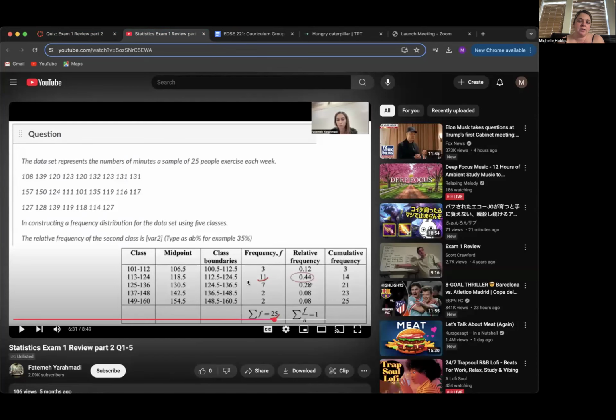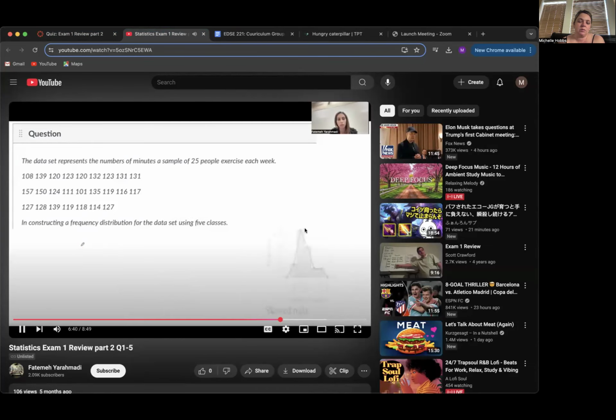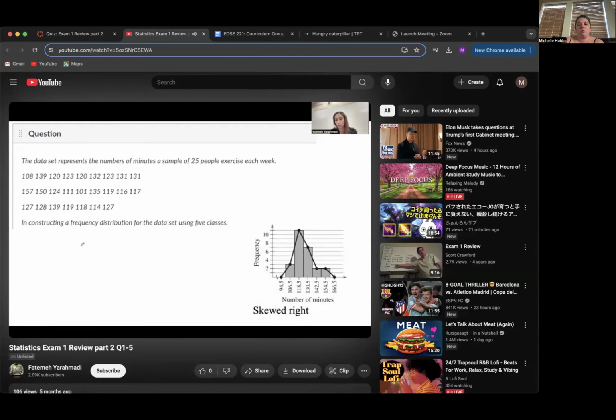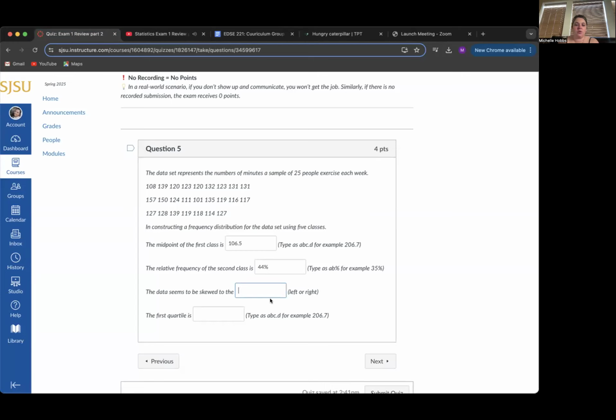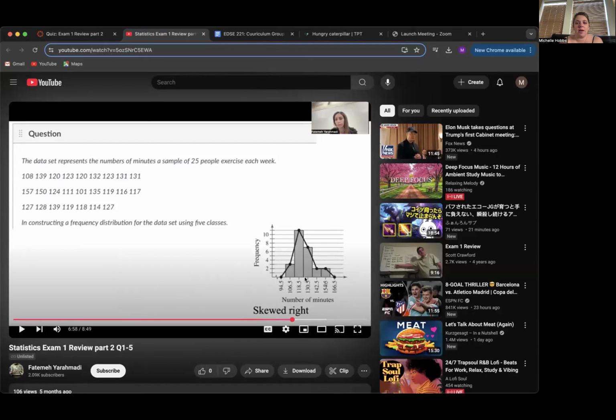And the data seems to be, let's see. Let's move on to the next question. When you graph the data using your frequency table, this is the visualization of the data. As you can see, we have the data and the graph skewed to the right-hand side. So the data is skewed to the right. And that's because looking at this, the tail is on the right-hand side. This is not a normal distribution.